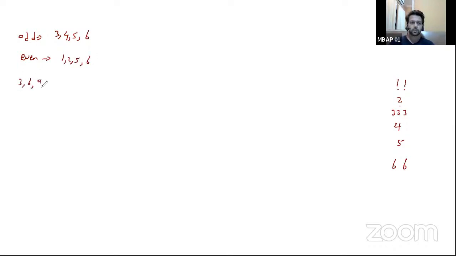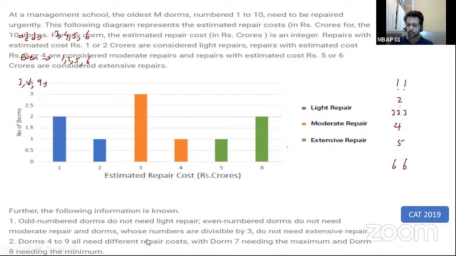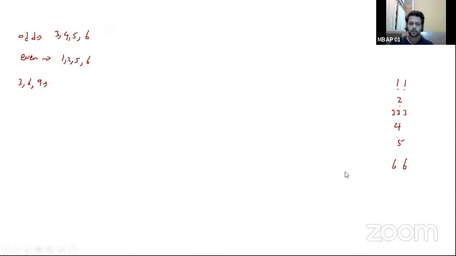Next, values which are divisible by 3, 6, and 9, which is values which are multiples of 3. If I consider values which are multiples of 3, they do not need extensive repair. If they do not need extensive repair, they would need which values? They would need values of light and moderate, which will have 1, 2, 3, and 4.